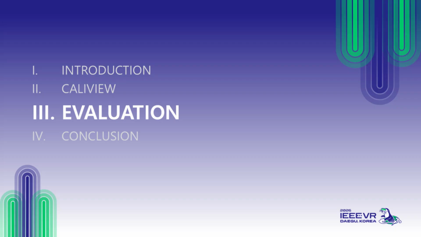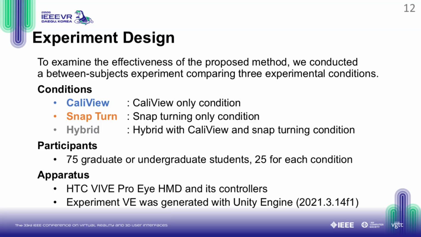Next, we will discuss how we evaluated our proposed method. To examine the effectiveness of CaliView, we conducted a between-subjects experiment comparing three conditions. First, CaliView only. Second, snap turn only, which represents the conventional baseline. And third, a hybrid condition, which combined both CaliView and snap turning simultaneously. We recruited 75 graduate and undergraduate students, assigning 25 participants to each condition.